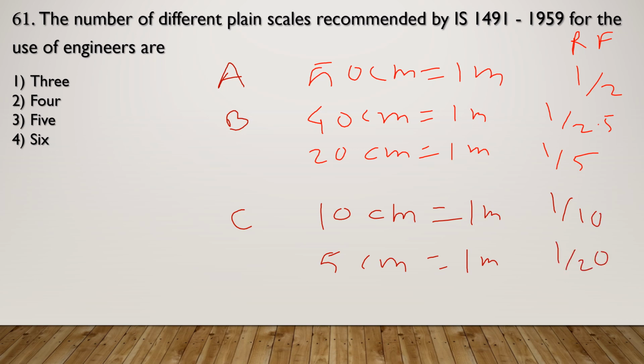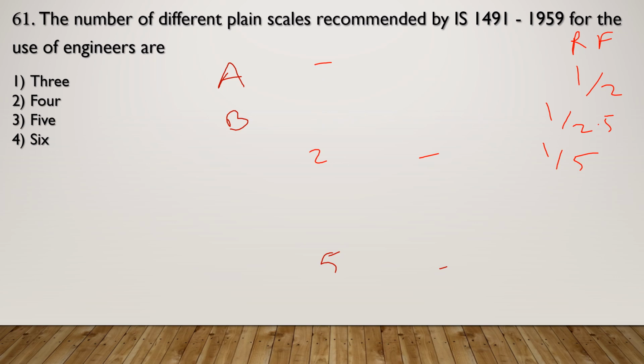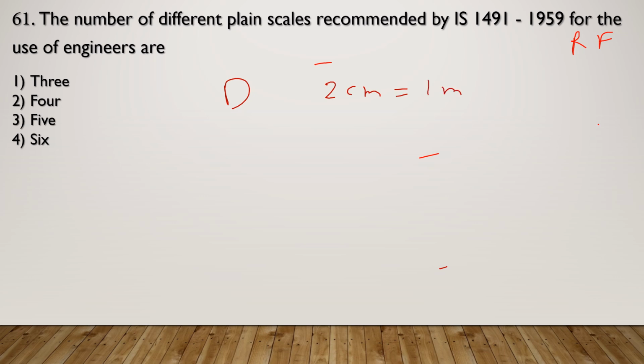So these are the first 3 scales. The next 3 I am going to show are D, E, F. For scale D, 2 centimeter is equal to 1 meter, or 1 centimeter is equal to 1 meter. Now representative factors are 1 by 50 and 1 by 100.